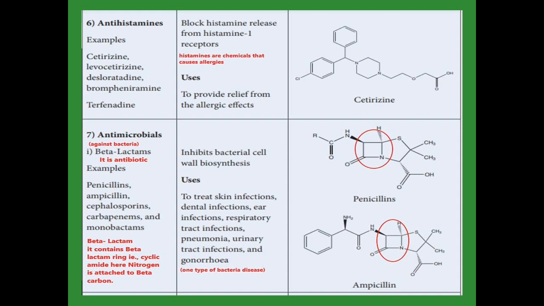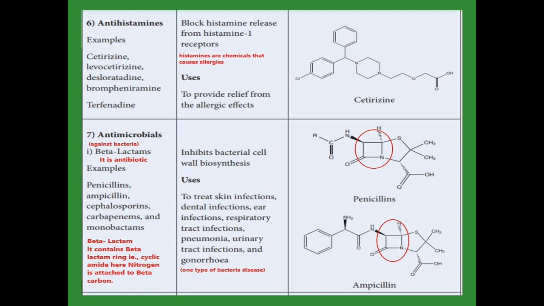The next one, antimicrobials. Microbial means microbes, for example bacteria; they act against bacteria. First of all, beta-lactam is one of the antibiotics. Beta-lactam contains a beta-lactam ring, which is a cyclic amide. Here the nitrogen is attached to the beta carbon. See the example in penicillin and amoxicillin. I circled it in red color. That ring is called the beta-lactam ring. Here the nitrogen is attached in the beta position.